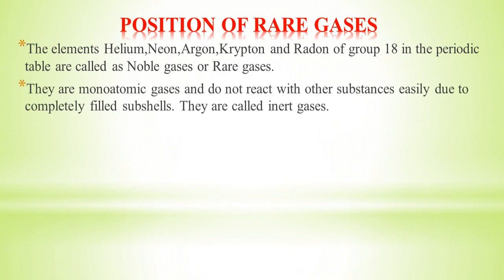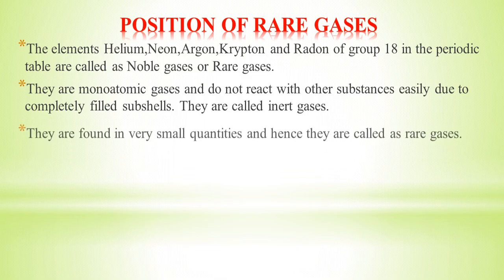They have completely filled electron shells, so we call them inert gases. They are monoatomic gases and do not react with other substances. Why do these noble gases not react with other substances? Because they do not lose or gain any electron from other elements, as they are completely filled in their subshells.